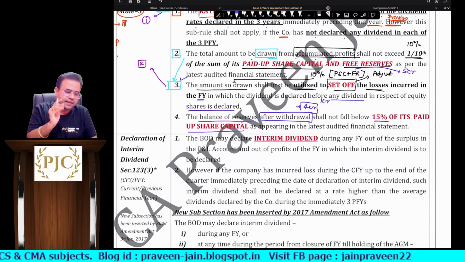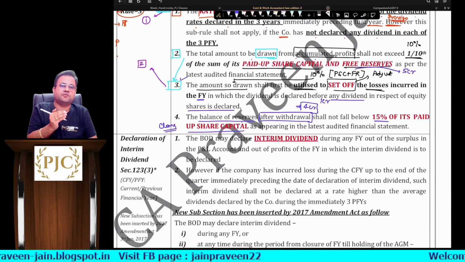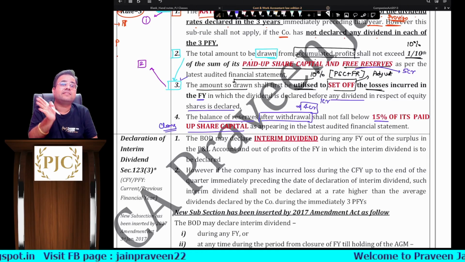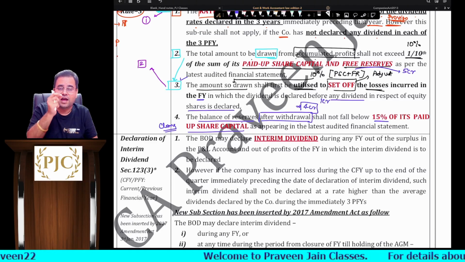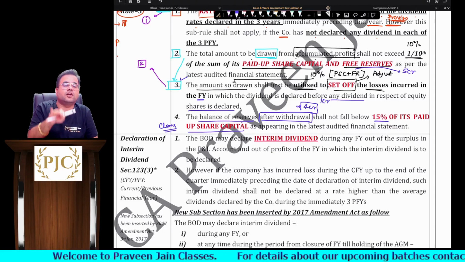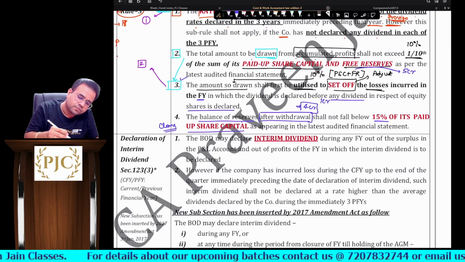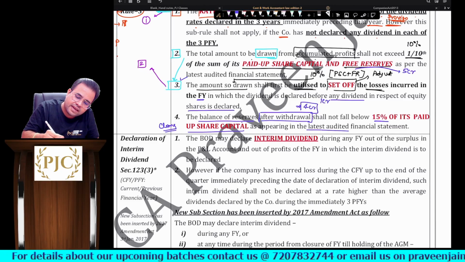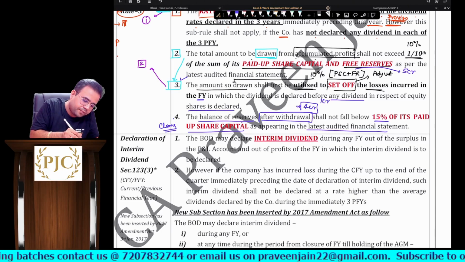So in other words, what should be your closing reserve balance? Now what do you mean by closing reserve balance? That is the reserve balance after withdrawal of money, sir. Sorry, again I am using the word withdrawal. So closing balance after drawal of money to declare the dividend from the reserves, as appearing in the latest audited financial statement, sir. Okay, so this will give you one more limit, sir.